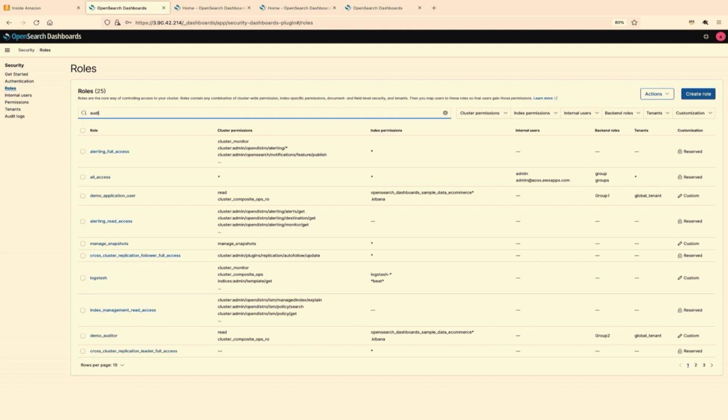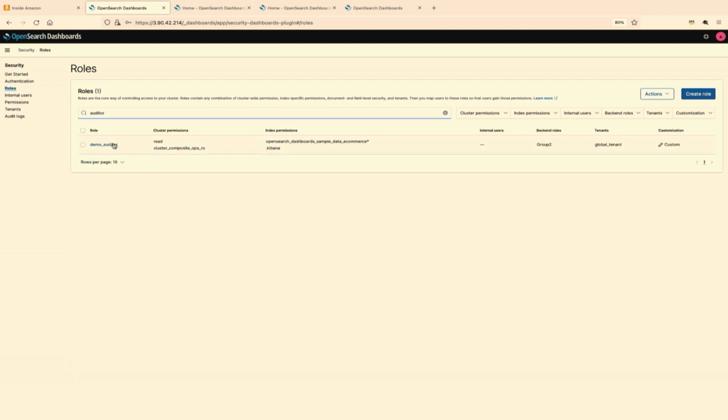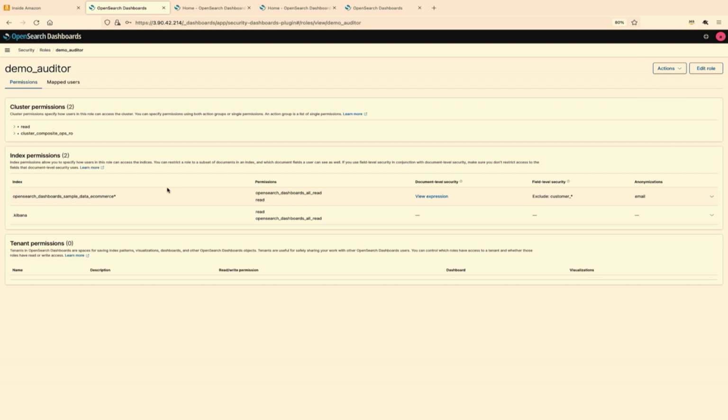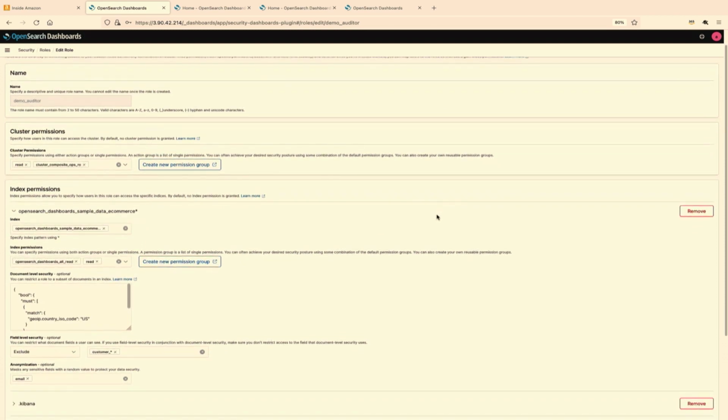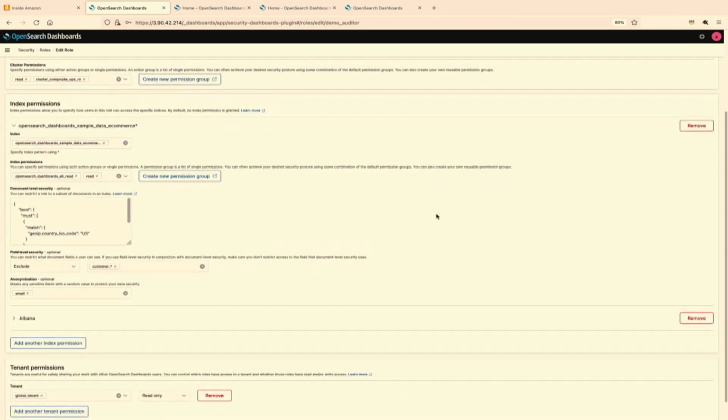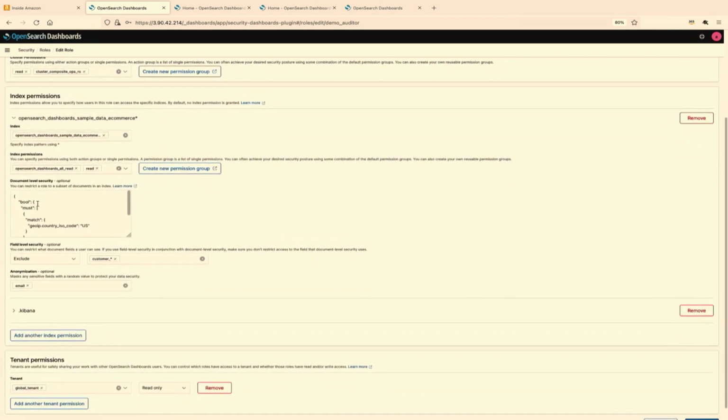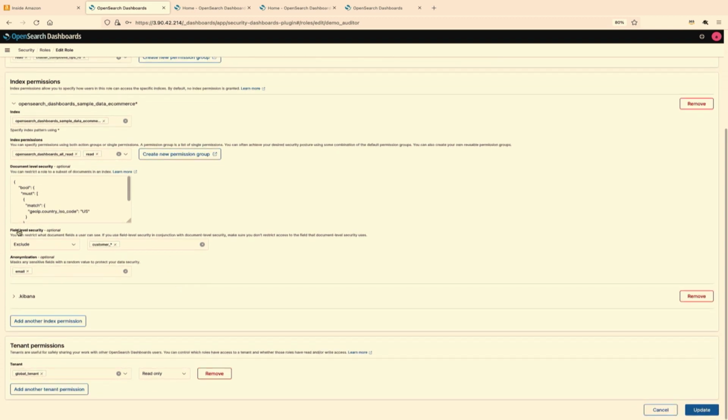So the auditor is an external user, so we have to limit certain access to the user. Let me edit the role. This user, like the application user, has read-only access to the cluster as well as the index. Apart from that, this user, of course, can see only US-related content. On top of that, we have enabled field-level security. This is an external user. We don't want to leak any customer information, so we have excluded all customer-related fields for this particular user.